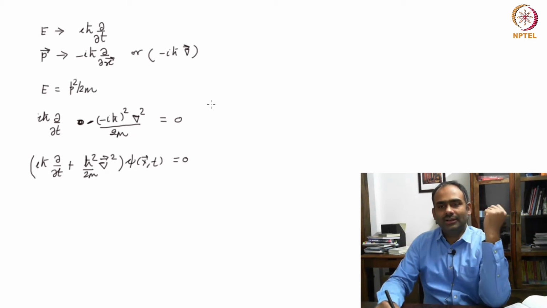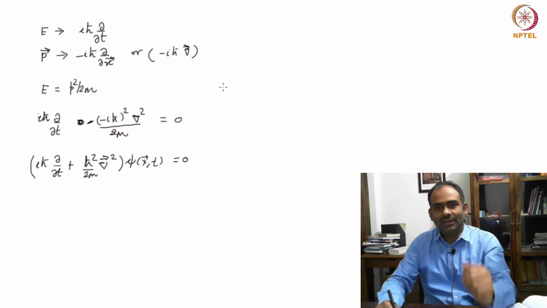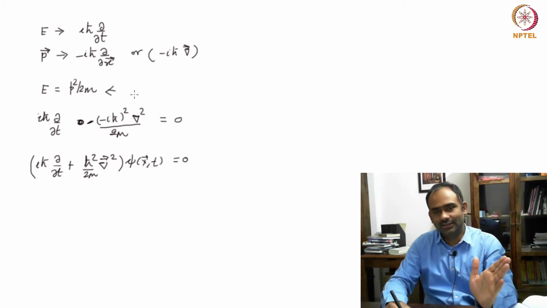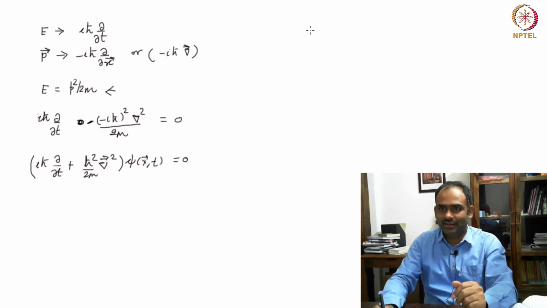Now, when you are doing a relativistic theory and you are imagining a free particle, the dispersion relation written here gets changed. The relation between energy and momentum is different, and it is E square minus p square is m square.